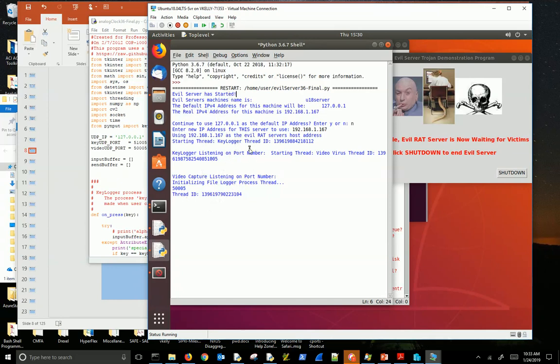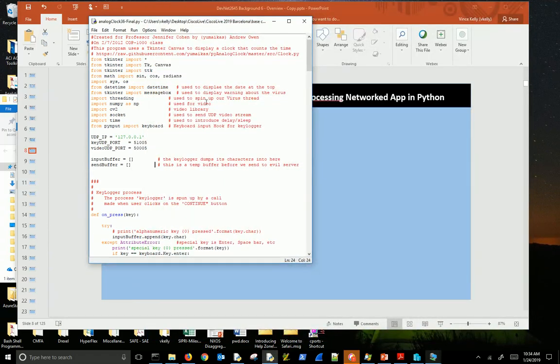But look at this. This is a mess. So what's happening here is we can see the individual threads spinning up. And this is classic kind of thread considerations. When each thread comes up, I have it print something to the screen. And when it grabs that screen, it believes it's the sole owner of that. So those threads are going to dump whatever they want to print right on top of each other. So it looks a bit confusing, a bit muddled, but we've done that on purpose. All right, so let's put this guy aside for a second, and let's go spin up the analog clock, the malware clock.